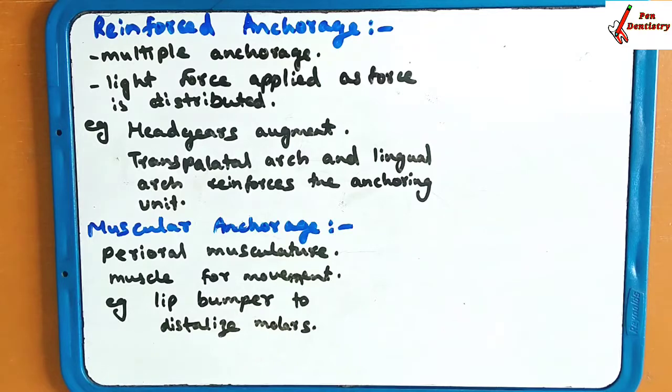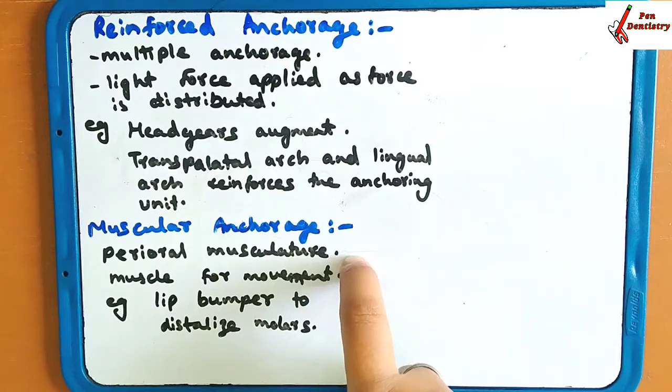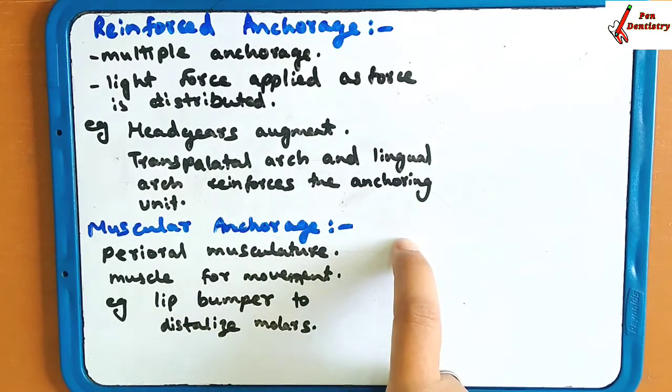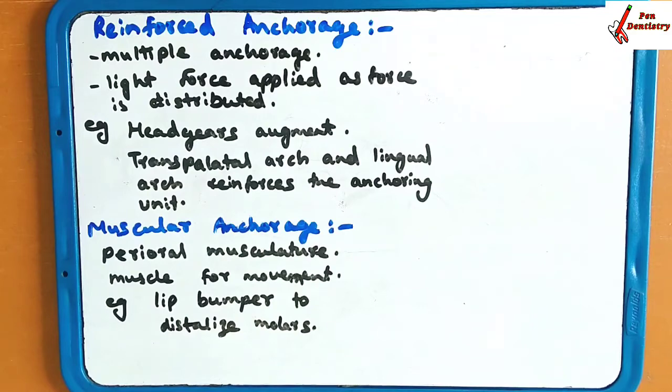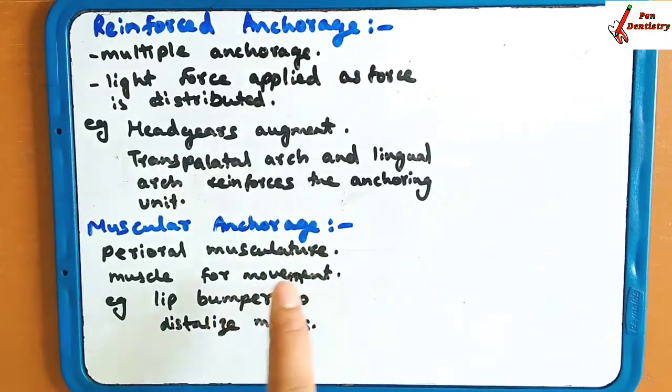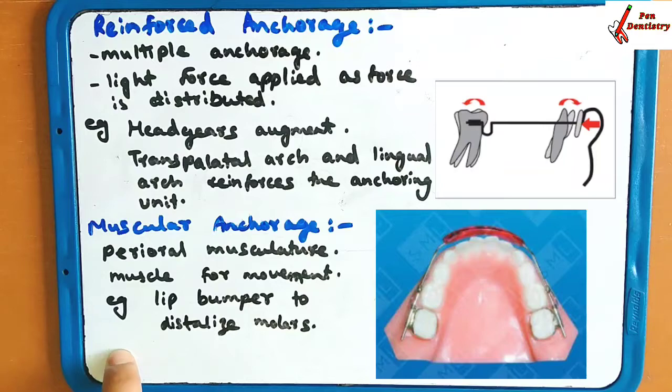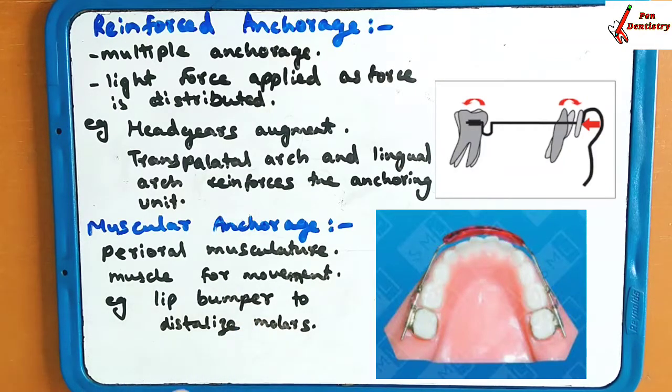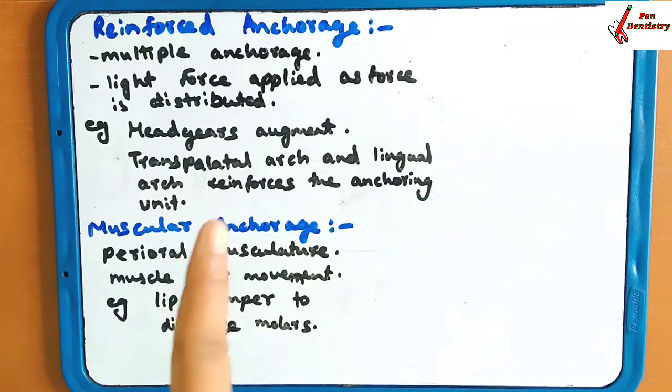Muscular anchorage. In some cases, perioral musculature is employed as a resistance unit. Perioral musculature is used in the correction of the tooth or tooth movement. Here we use muscles for movement, that's why it is known as muscular anchorage. The example of muscular anchorage is the lip bumper to distalize the molar. We use lip bumpers for the distal placement of the molar, to move the molar to the distal side. This was the muscular anchorage and reinforced anchorage.